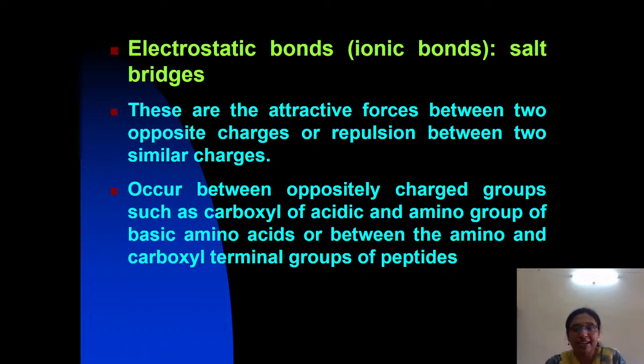So these electrostatic bonds are formed between two oppositely charged groups, meaning the carboxyl group of acidic and the amino group of basic amino acids, or they may be formed between the amino and carboxy terminal groups of the peptides. So like this, salt bridges, ionic bonds or electrostatic bonds are formed between oppositely charged groups, between acidic and basic amino acids, or between the amino group and carboxyl group of the peptides.